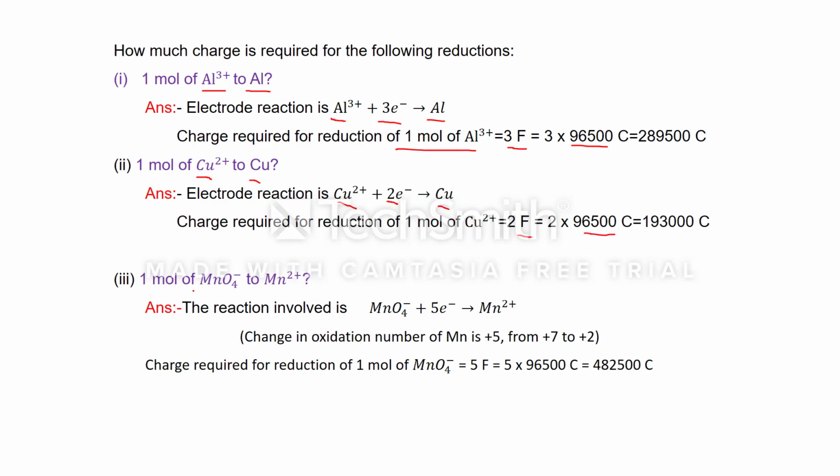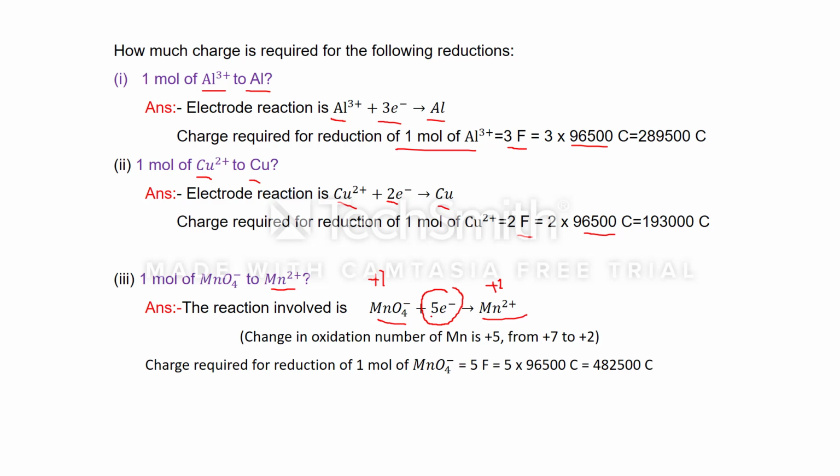Now 1 mole of MnO4- to Mn2+. See the reaction. MnO4- is converting into Mn2+. Now the question arises, how can we find out how many electrons are required to reduce this? So see the change in oxidation number, which we have already discussed in class 11th. How can we find out the oxidation number? In this case, the oxidation number of Mn is +7, and on the product side, the oxidation number of Mn is +2. Then what is the change in oxidation number? This is 5.